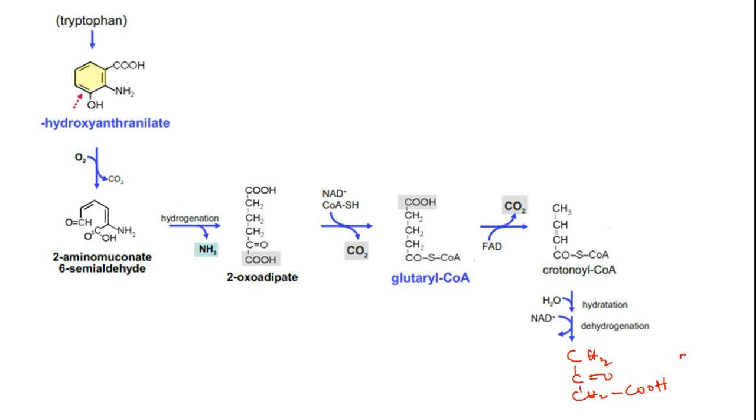What is this compound? This is acetoacetic acid or acetoacetate. This is going to be formed at the end. So friends, this is the way how from tryptophan we get ketone bodies. So this is a ketogenic amino acid. This is the way how we are going to get it.